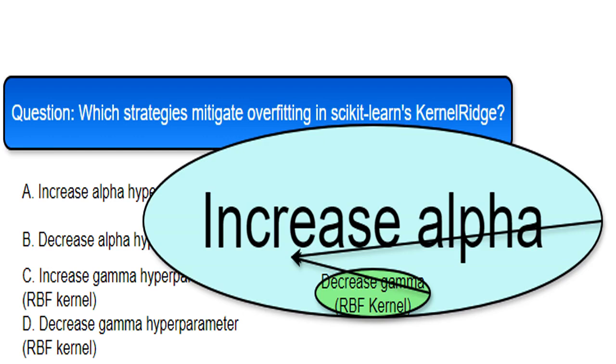Alpha is the regularization parameter in KernelRidge. Increasing alpha adds more regularization. Think of regularization as adding a penalty for complexity. A higher penalty discourages the model from fitting the noise in the training data, leading to better generalization on unseen data. I'd say this is one step closer to our goal.